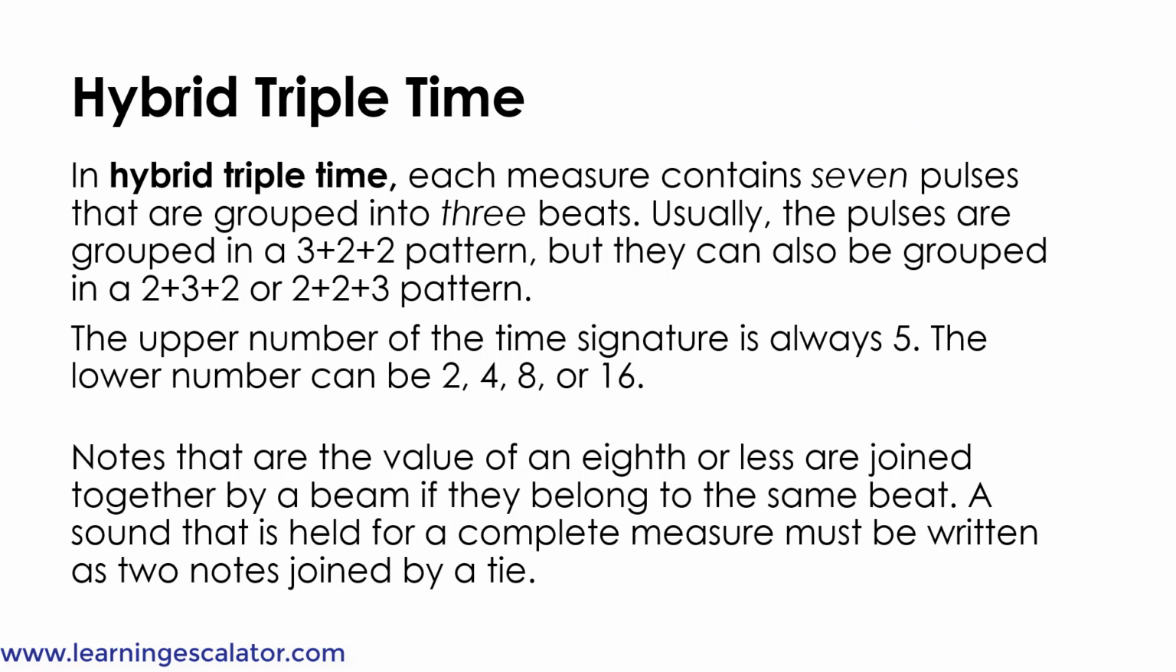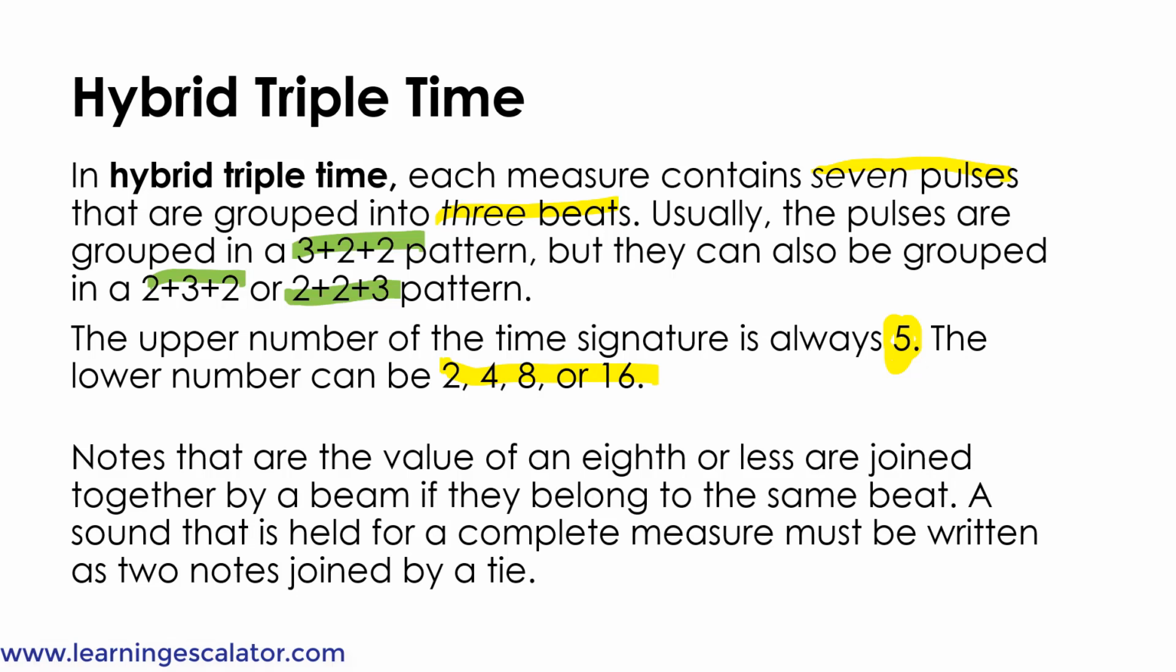Hybrid triple time. In hybrid triple time, each measure contains 7 pulses that are grouped into 3 beats. Usually the notes are grouped in a 3 plus 2 plus 2 pattern, but they can also be grouped in a 2 plus 3 plus 2 or 2 plus 2 plus 3 pattern. The upper number of the time signature is always 7. The lower number can be 2, 4, 8, or 16.